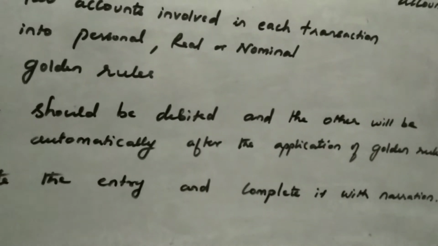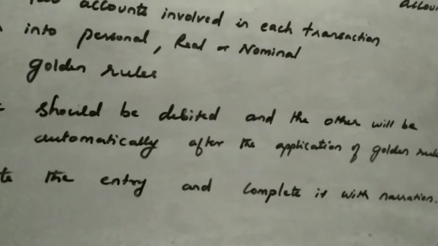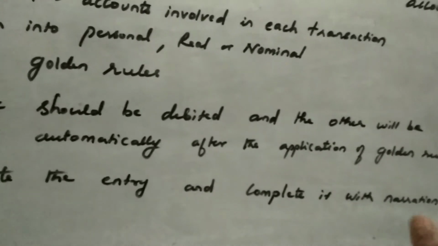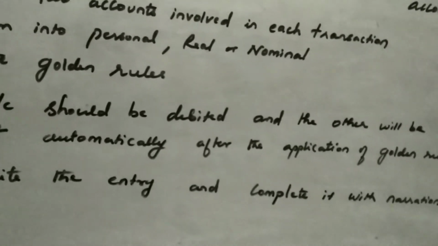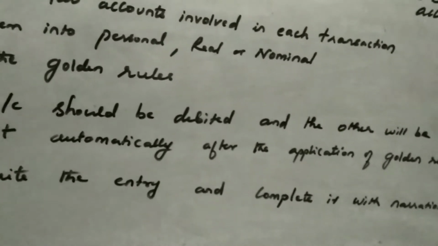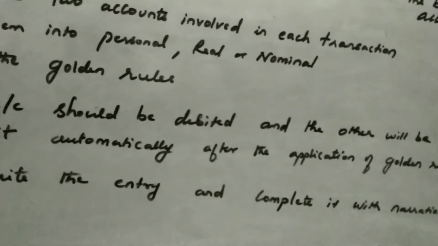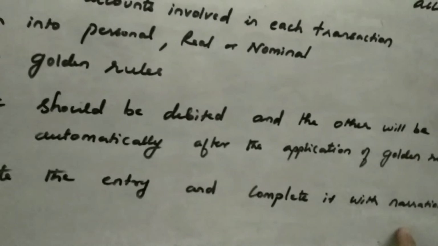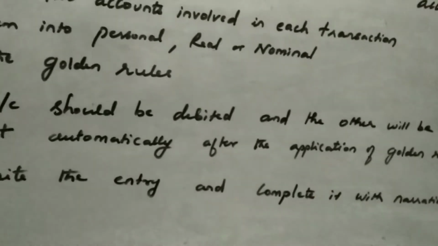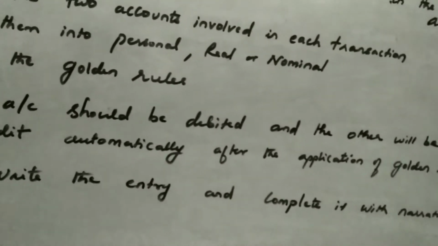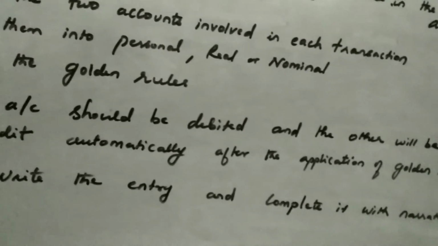Narration is very, very important. It helps us to recognize what kind of transaction it is. If we write entries without narration, we may commit a lot of mistakes. In case of any error, only this narration helps us to spot the error and rectification will be easier.